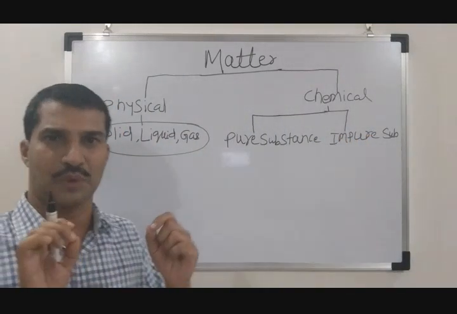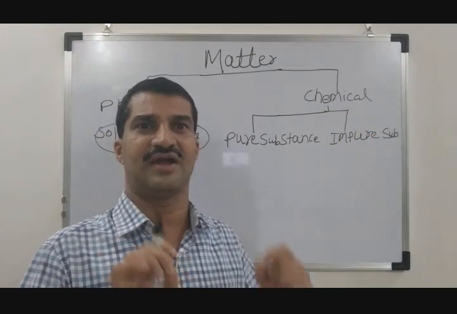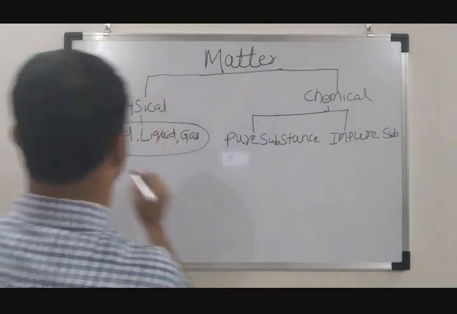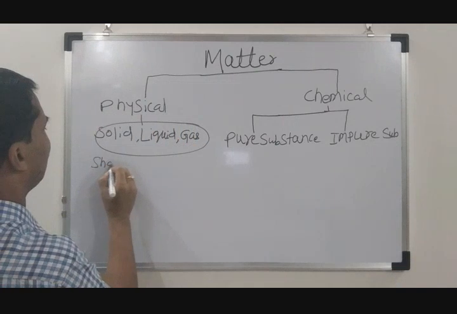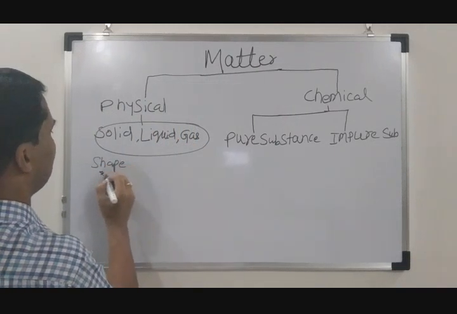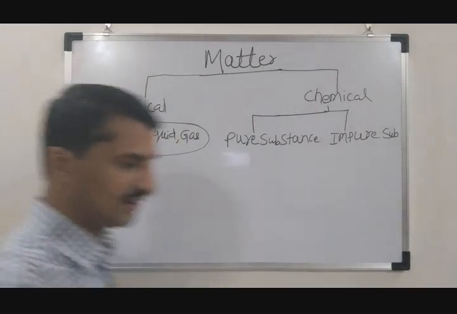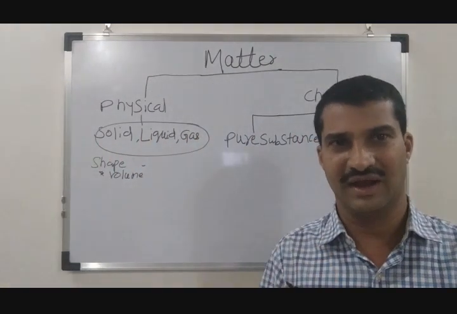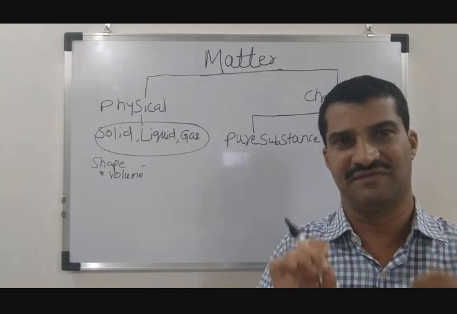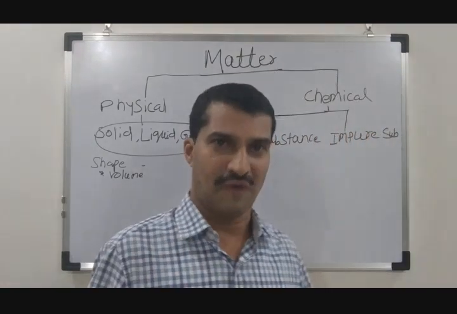So if I go to the property of shape and volume, I can say solid has a definite shape and definite volume also. Why?